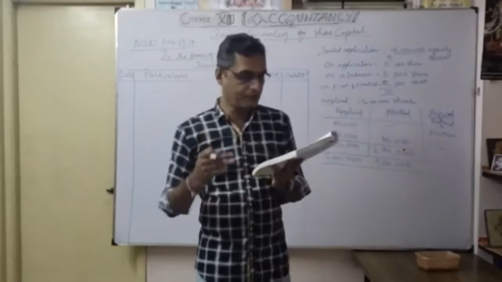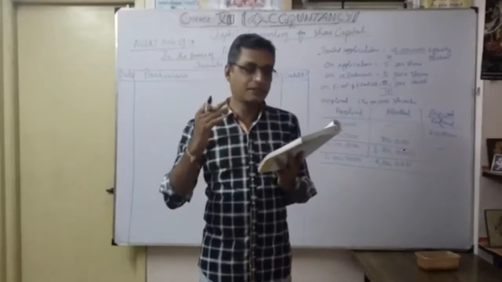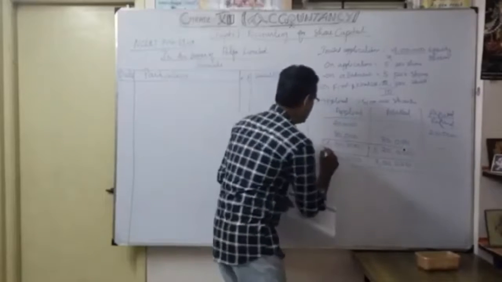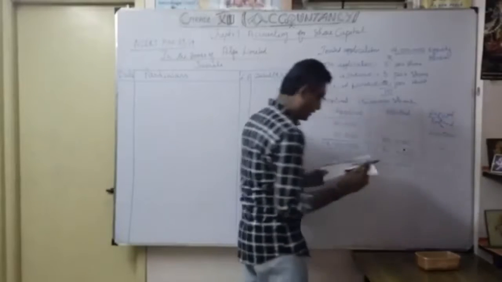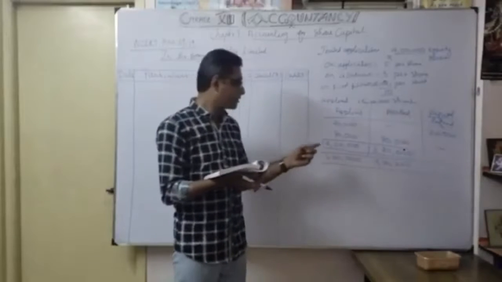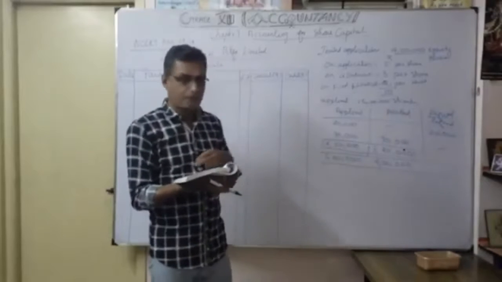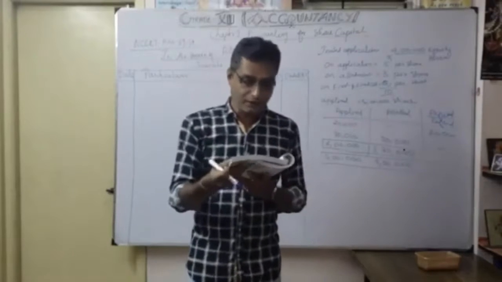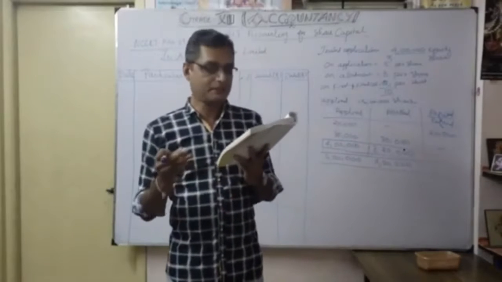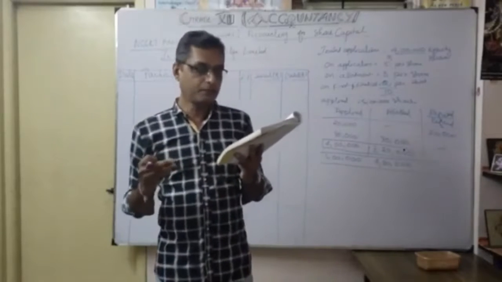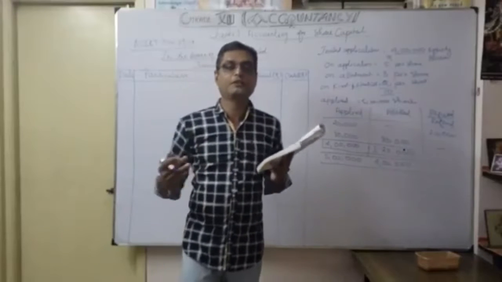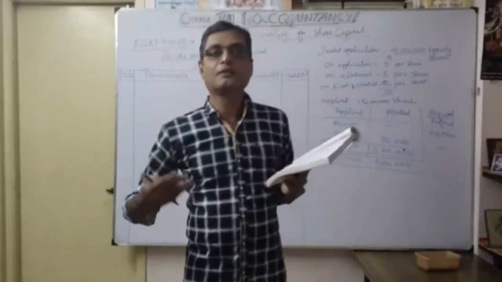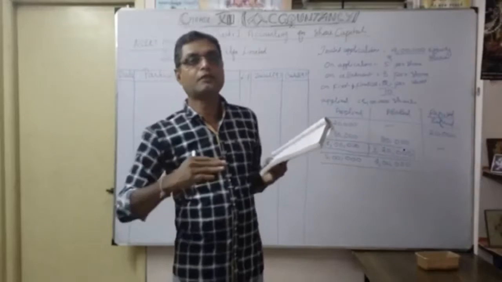Now see the next line. That is the third one: to allot the balance of the available shares pro rata among the other applicants. Then the fourth one: to utilize excess application money in part as payment of allotment money. That you know very well. So whatever excess application money, we are going to adjust towards the allotment due.